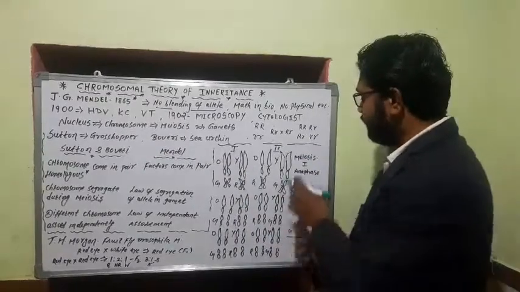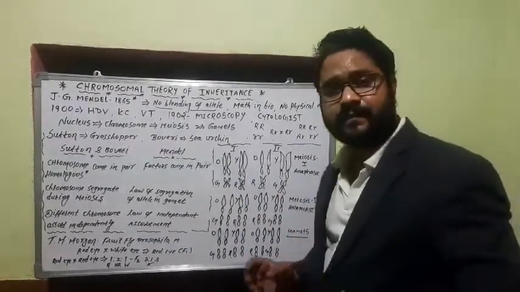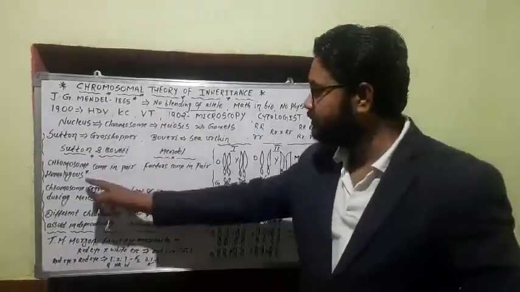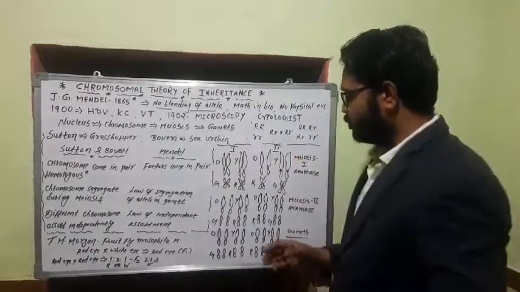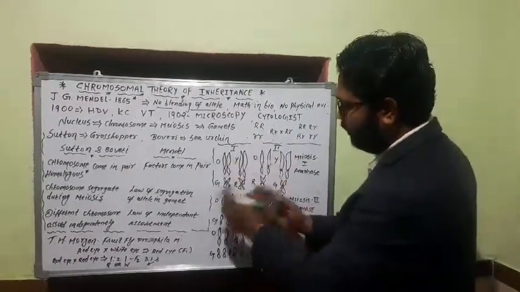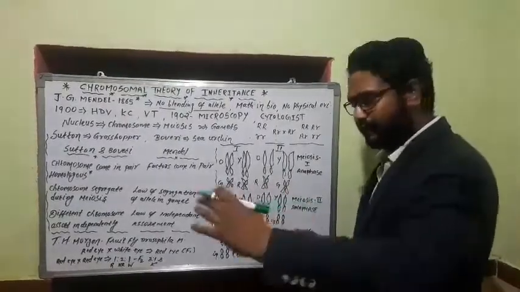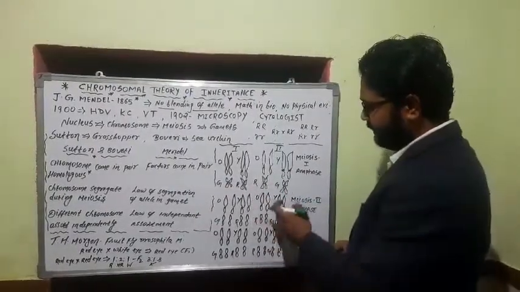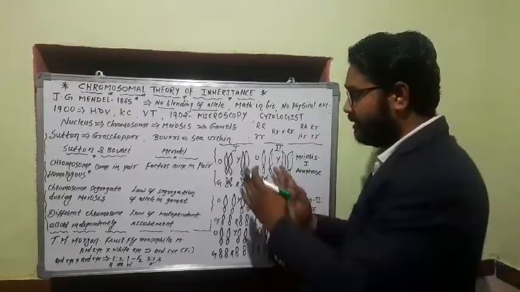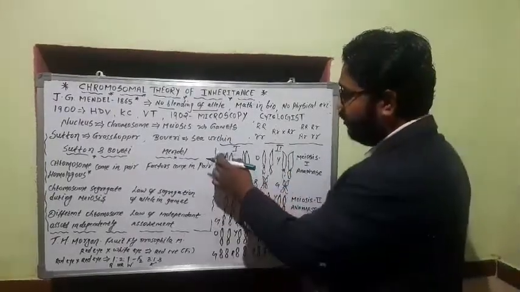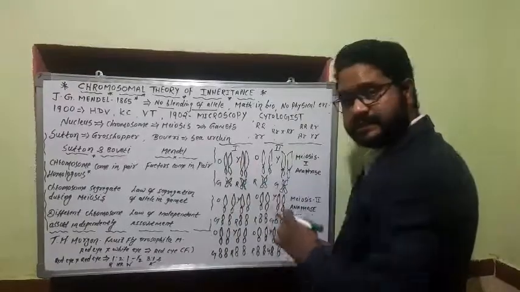Okay, so what happens in meiosis 1, anaphase 1? The homologous chromosomes separate. So we got separated homologous chromosomes. Here orange with green and yellow with red is one possibility. Orange with red and yellow with green is another possibility. What is separated here? The homologous chromosomes are separated.